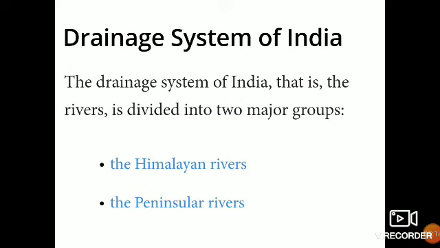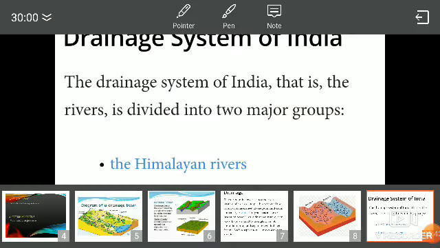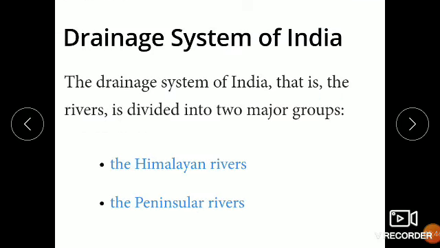India has a varied physiography. In some parts it has high mountains, whereas in some parts it has flat plains. The drainage pattern depends on the physiography of a place. Based on the physical features of India, the drainage system, or rivers, are divided into two parts, as I told you: Himalayan rivers and peninsular rivers. Now let us first study about the Himalayan rivers.